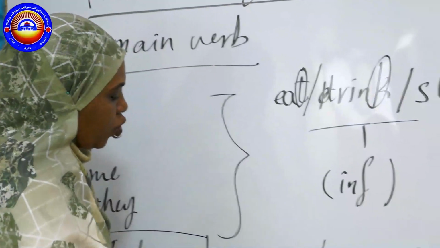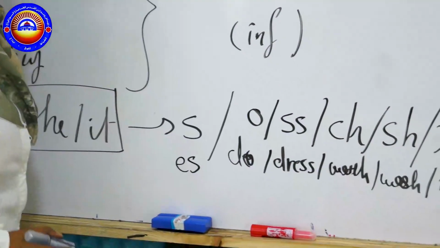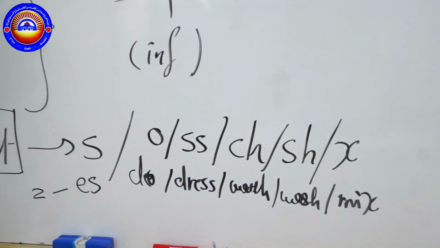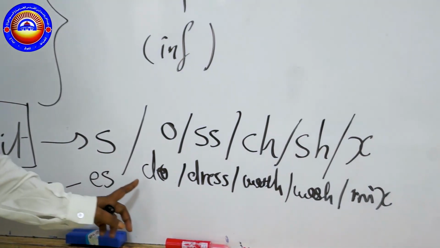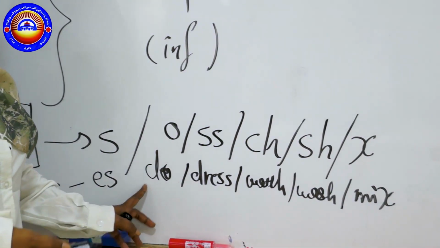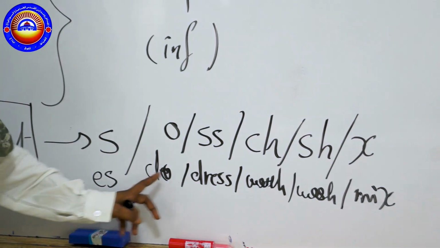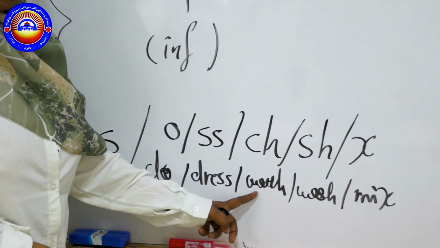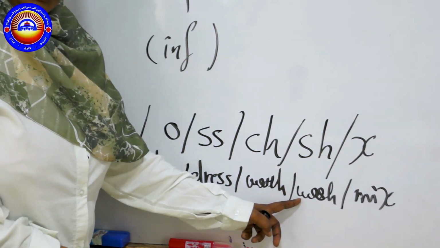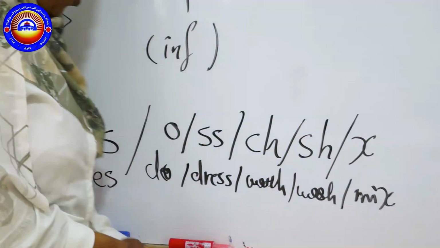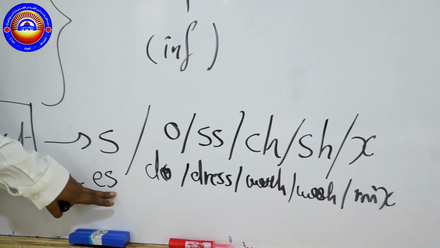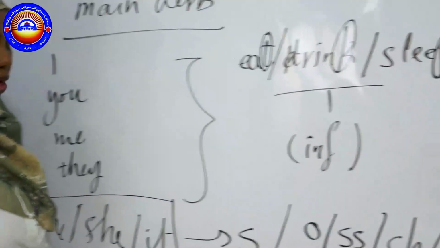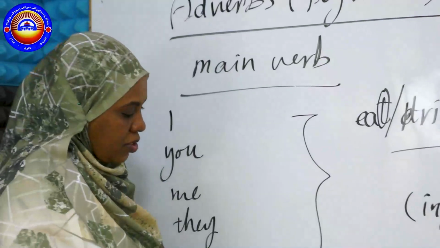So here I'm going to add what? I'm going to add ES. And the sound is going to be za. So do will be does, go will be goes, dress is going to be dresses, washes, mixes. So here I'm going to add the ES.